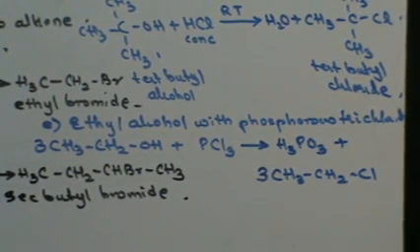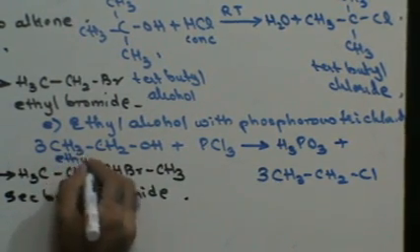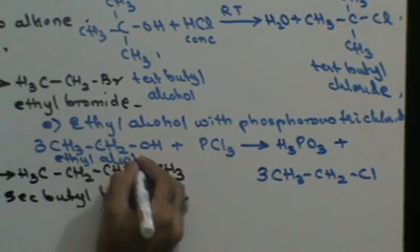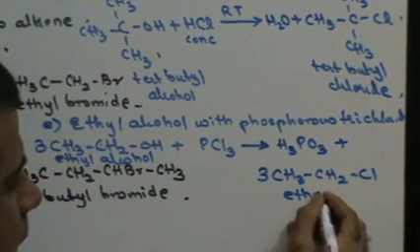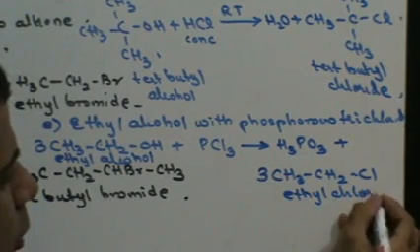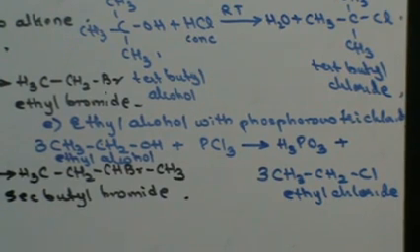So for the alcohol, 3 oxygens have been used, 3 hydrogens have been used. Yes, that is your balanced reaction. This is ethyl alcohol, and this is ethyl chloride. So in this case, you will get ethyl chloride along with phosphorous acid.